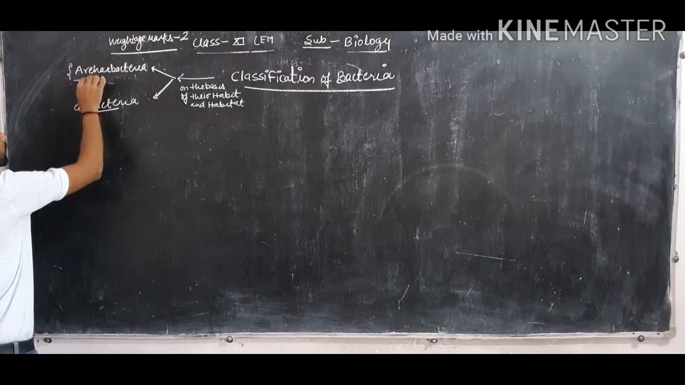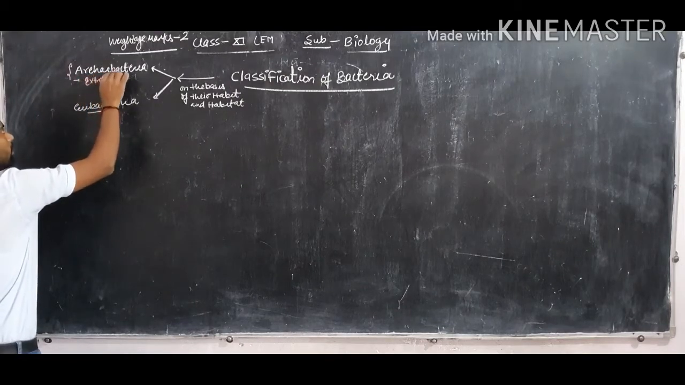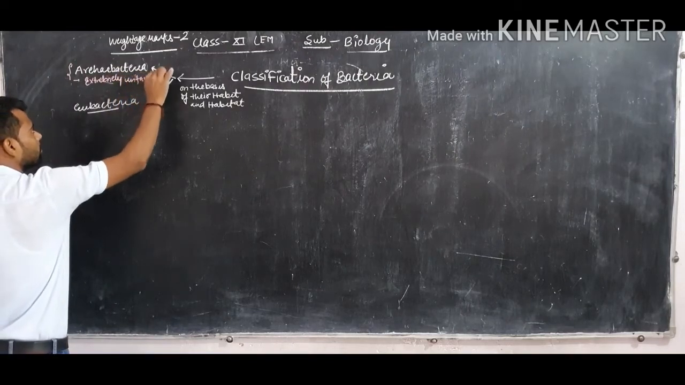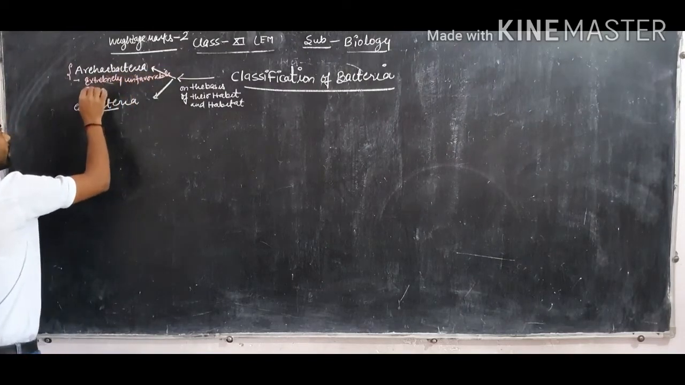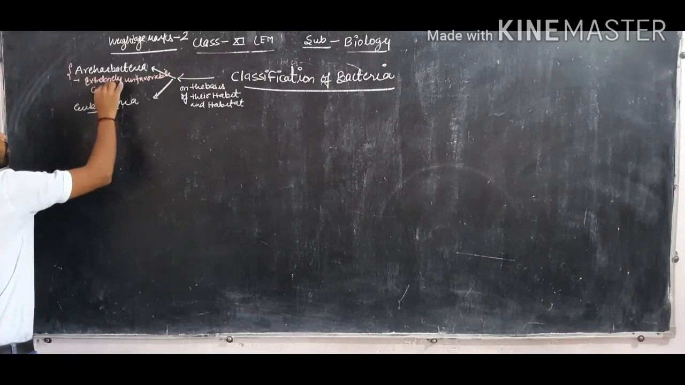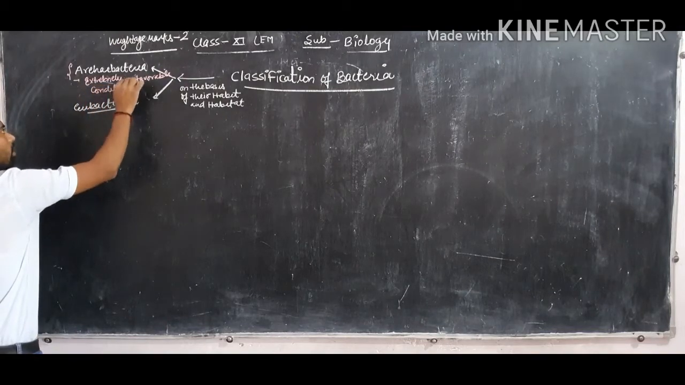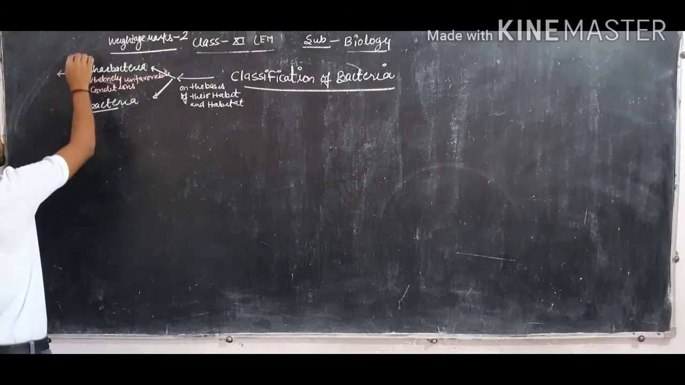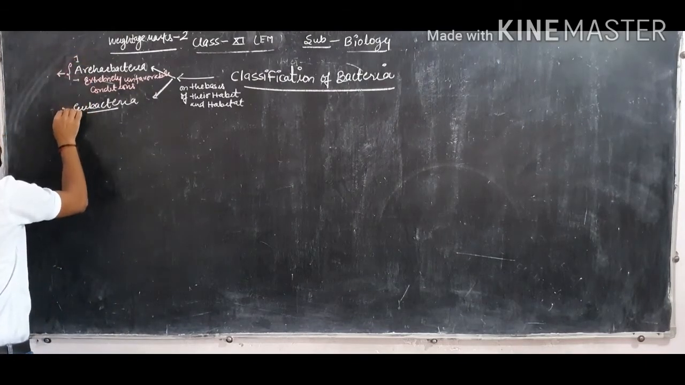Archaea bacteria are bacteria which are found in extremely unfavorable conditions. I have already discussed the bacteria which grow in extremely unfavorable conditions of the environment. Those bacteria are known as Archaea bacteria. Clear? And now the second type of bacteria group is known as Eubacteria.